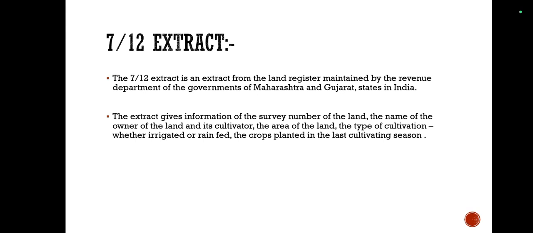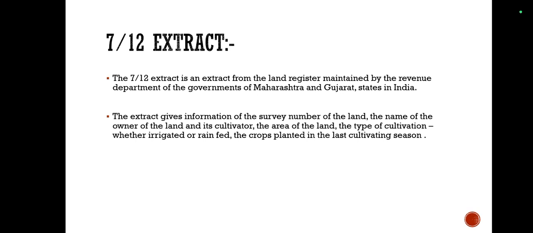The 7 by 12 extract is an extract from the land register maintained by the Revenue Department of the Government of Maharashtra and Gujarat states in India. The extract gives information of the survey number of the land, the name of the owner of the land and its cultivator, the area of the land, the type of cultivation, whether irrigated or rain fed, the crops planted in the last cultivating season.